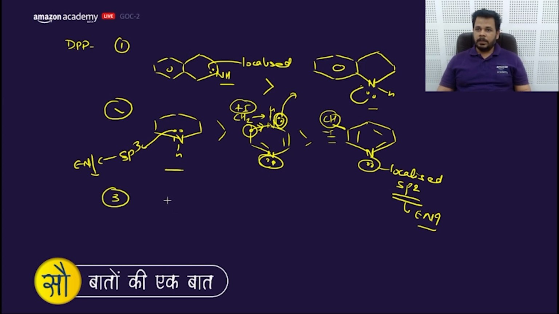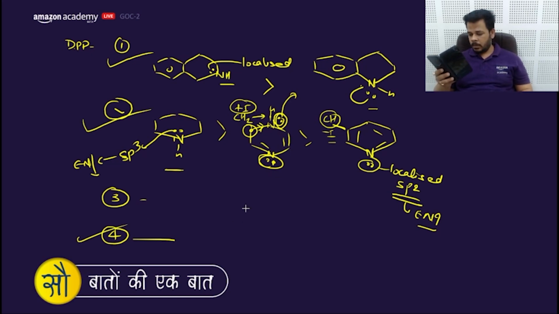What about the third? Prince, we are discussing the DPP, question number 1278. The third one is incorrect. The order should be opposite, because the lone pair of nitrogen is going into resonance in the first one. So the third one is absolutely incorrect. And the fourth one is the opposite order, which is given in choice 3, so the fourth is absolutely correct. That means the answer would be 1, 2 and 4. Getting my point, Anjali? So this is question number 1.